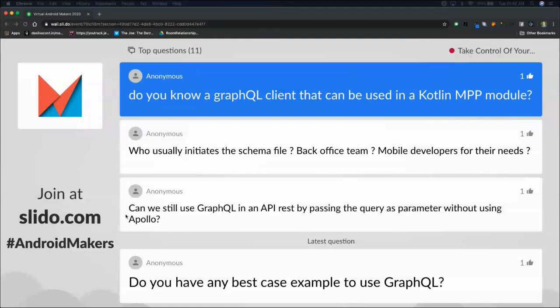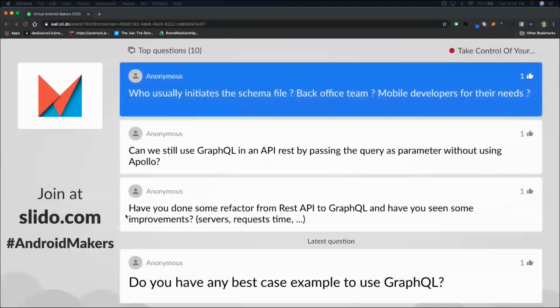The next question is about who initiates the schema file. It would be the backend team that's writing the GraphQL API. They would be responsible for defining all of the entities in our schema and all of the queries that are available. Once they've done that, anyone can run that introspection query I mentioned to get the metadata back about what the schema provides. So the mobile developers aren't really writing the schema. All we're doing is getting a copy of it and pasting it into our app.